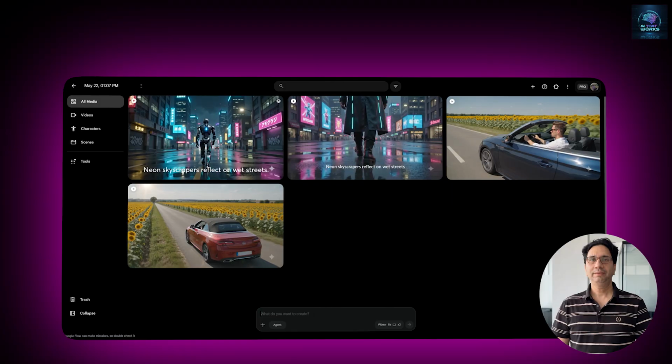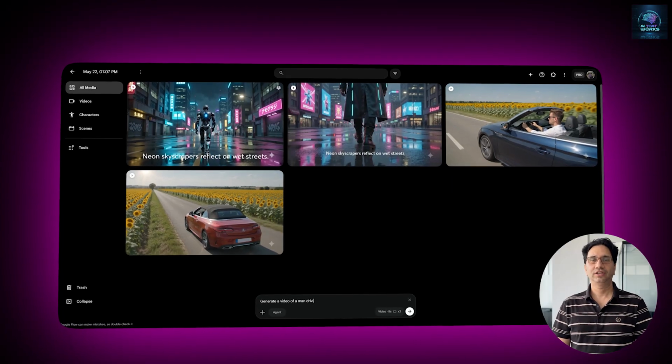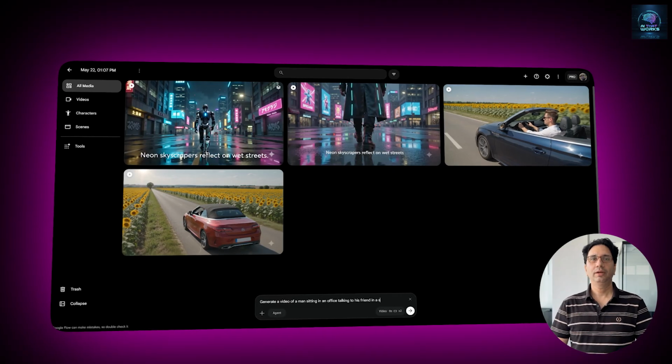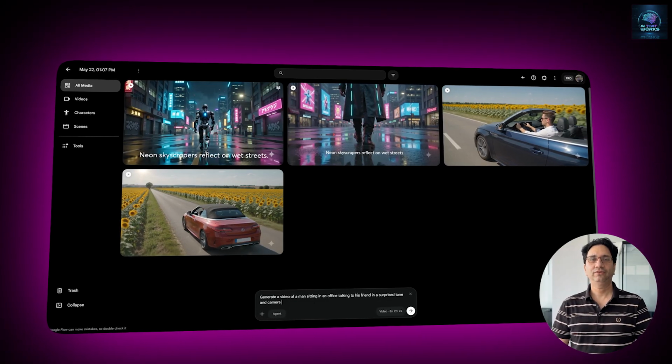Moving ahead, the fifth capability is multi-shot camera work generated automatically. This to me is also a game changer. VEO 3.1 mostly stuck to a single camera angle for the entire clip.